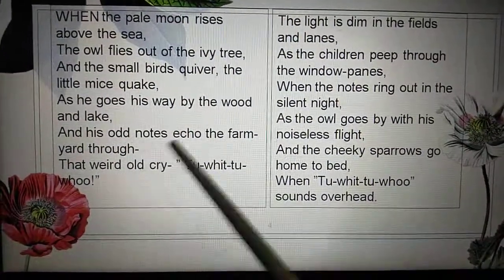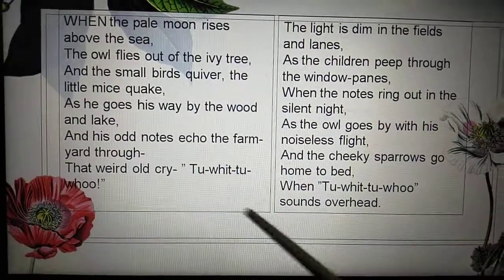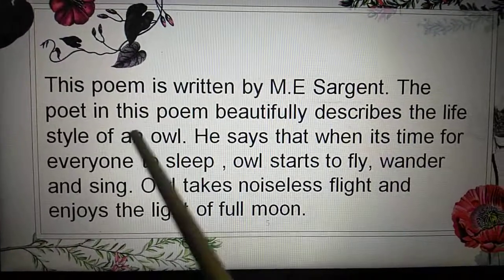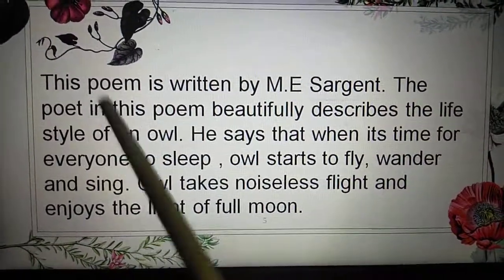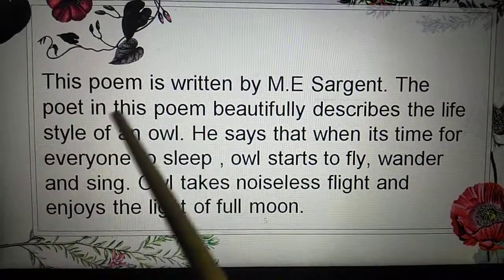We know that an owl flies at night. So beta, you can take help from this. From this also, I have written the main idea of the poem. You can take help from this text also.